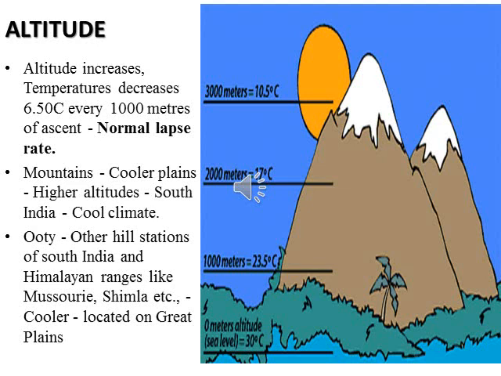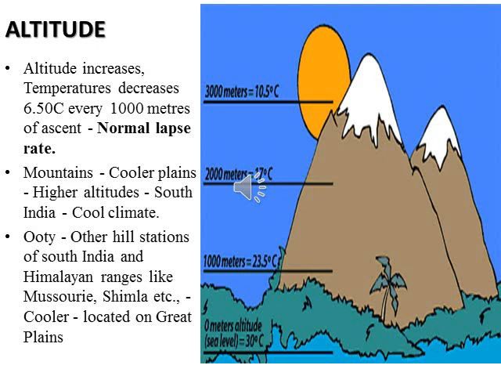That's why places in the mountains are cooler than the places on the plains. When compared to plains, the temperature in the mountains is cooler. So Ooty and the hill stations of South India, and the Himalayan ranges like Mussoorie, Simla, etc. have a cooler climate than the Great Plains.